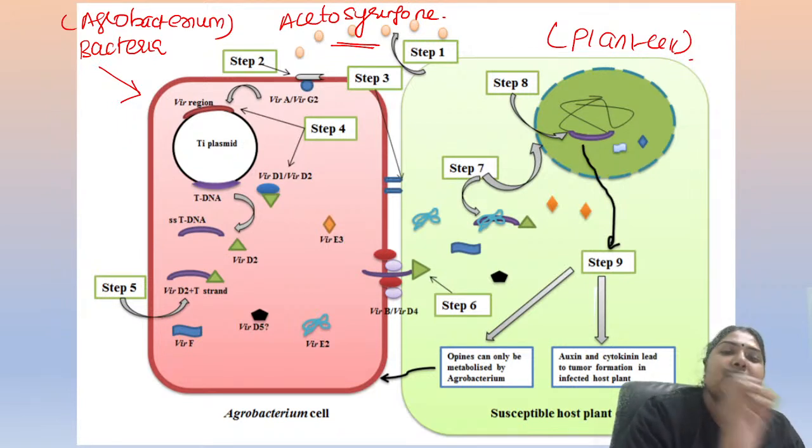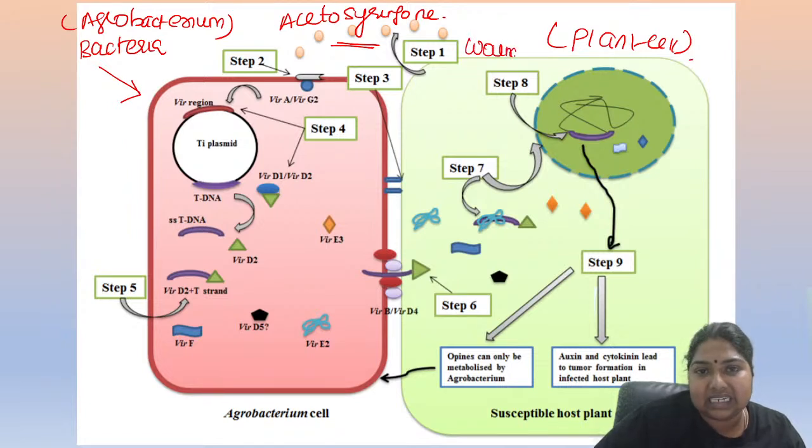Is it going to be your plant or bacteria which is secreting the acetosyringone? Acetosyringone is secreted by the plant whenever the plant is wounded. Okay. So as a response, yes Praveen, it is going to be secreted by the plant cell. So the plant cell is a wounded plant cell, not normal. The wounded plant cell, yes Rohan. The wounded plant cell is going to secrete the acetosyringone.